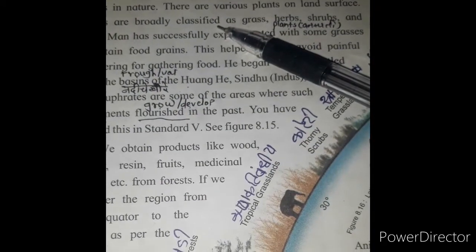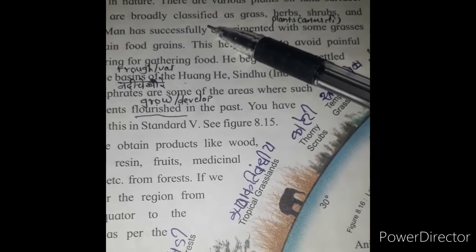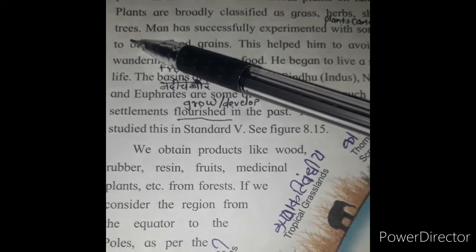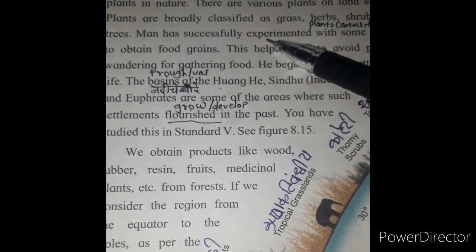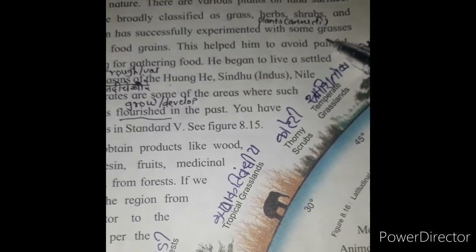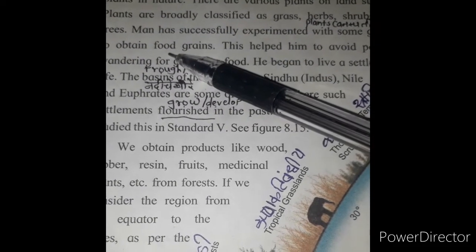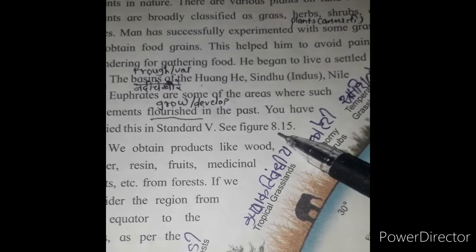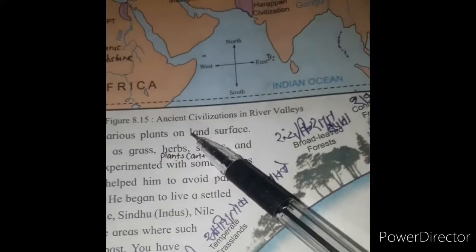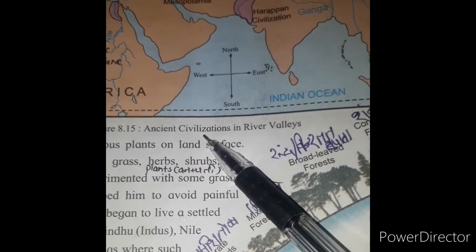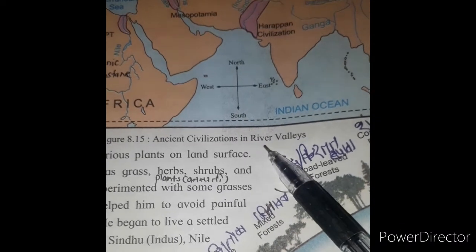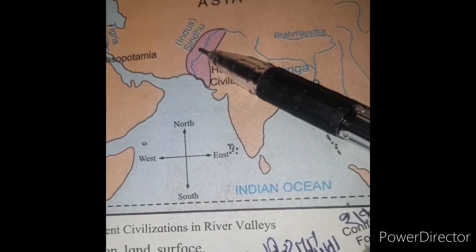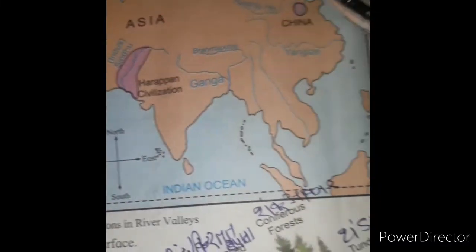There are various plants on our earth. They are classified as grass, herbs, shrubs and trees. Man successfully experimented with some grasses for food grains. Even in figure 8.15, we can see ancient civilization which flourished near river valleys. Here you can see the Harappan civilization which flourished on the Indus river.